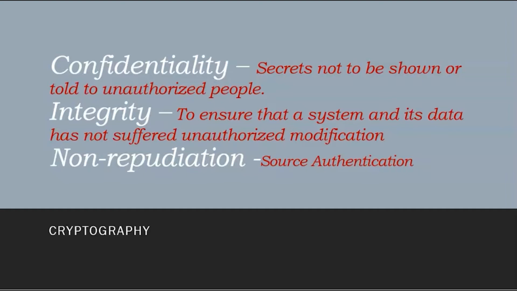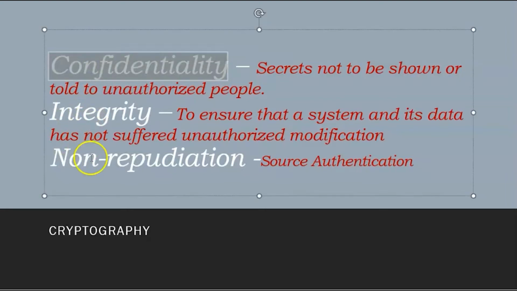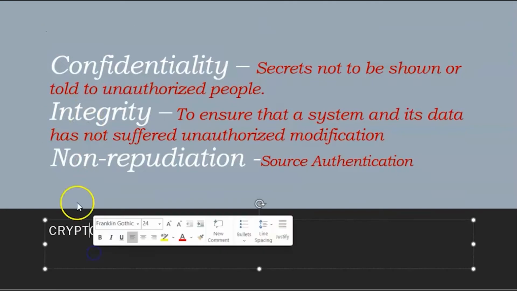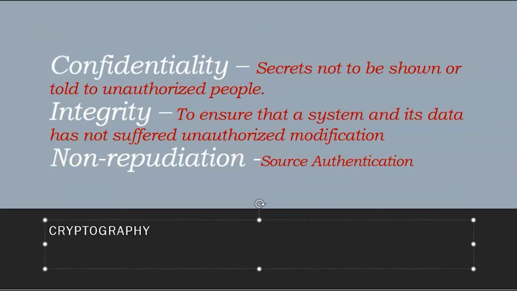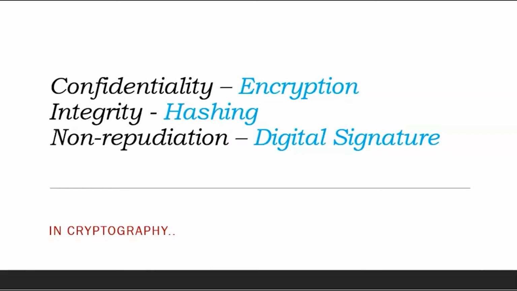As we have seen yesterday, the three most important concepts in cryptography are confidentiality, integrity, and non-repudiation. The whole of cryptography lies around these three concepts. The solution for confidentiality is encryption, for integrity is hashing, and for non-repudiation is digital signature.